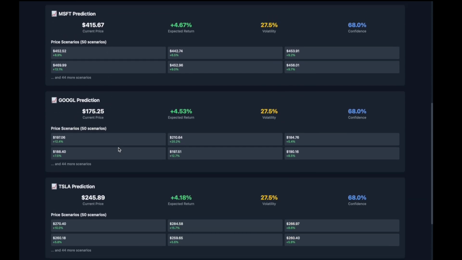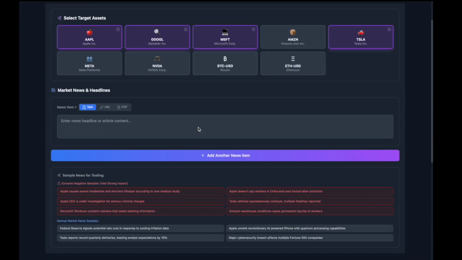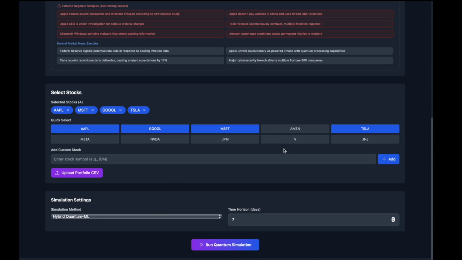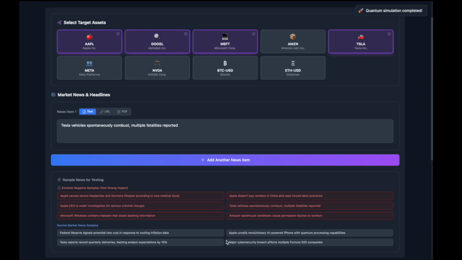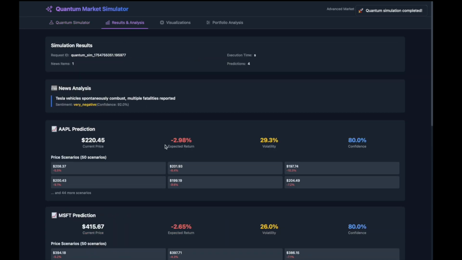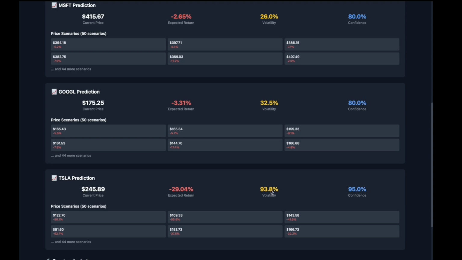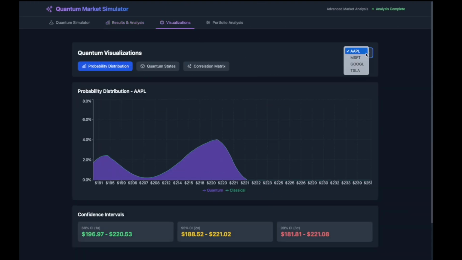Let me show you one more piece of data to prove how well this simulator works. Tesla vehicles spontaneously combust. Obviously terrible news for their consumers. You should expect a great decrease in stock price. And as you can see, that will happen. There's some small spillover effect again for other stocks, but Tesla expect 29% decrease. That is massive, and it shows you that the stock simulation actually works.